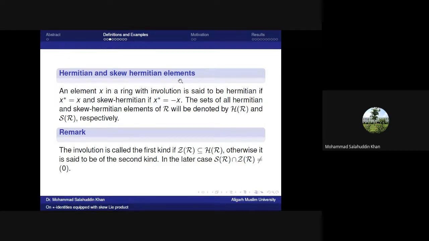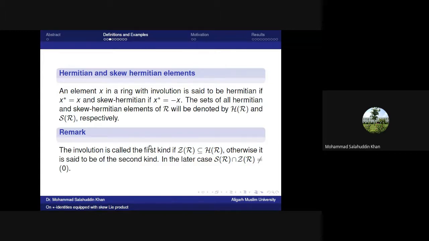Hermitian and skew Hermitian elements. An element x is said to be Hermitian if x star equals x, and is said to be skew Hermitian if x star equals minus x. The set of all Hermitian elements will be denoted by H(R) and the set of all skew Hermitian elements will be denoted by S(R).